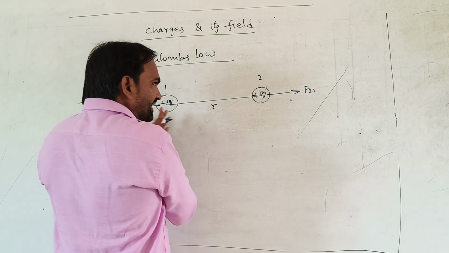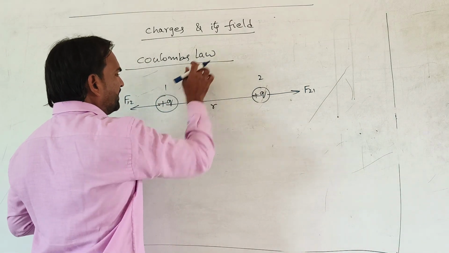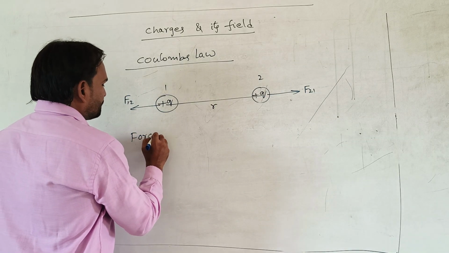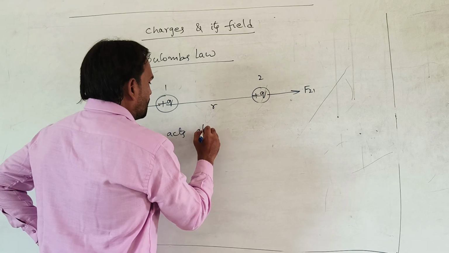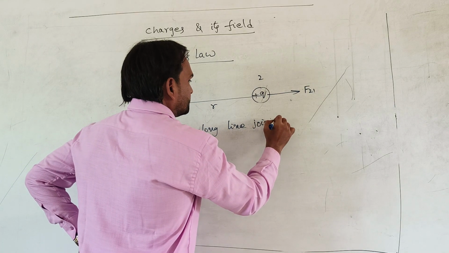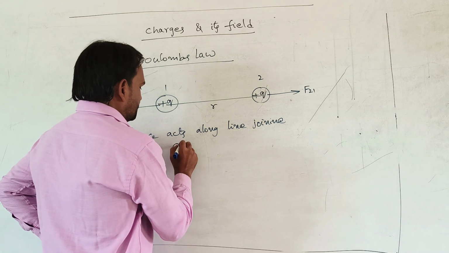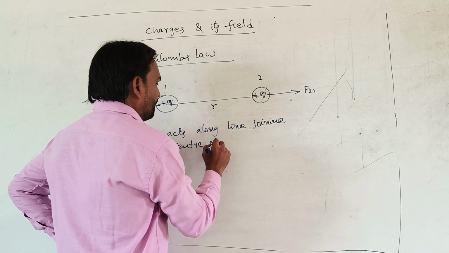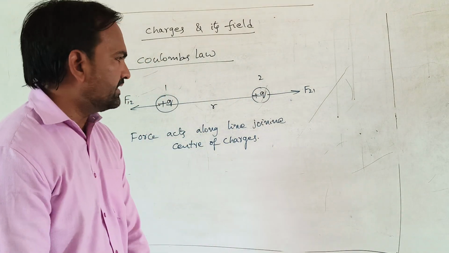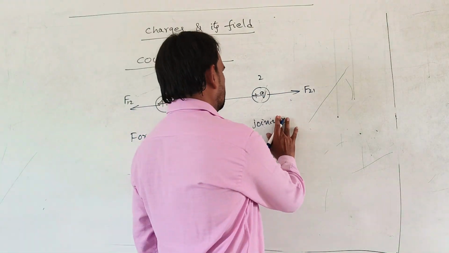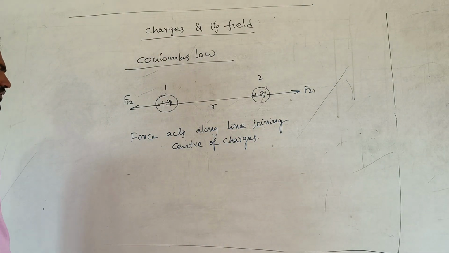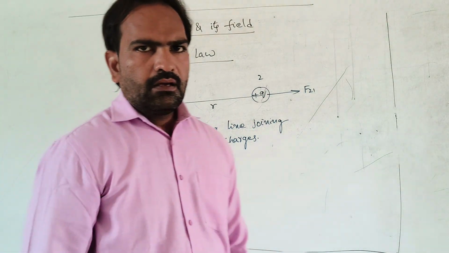This force of attraction or repulsion acts along the line joining the centers of the charges. Is it clear?